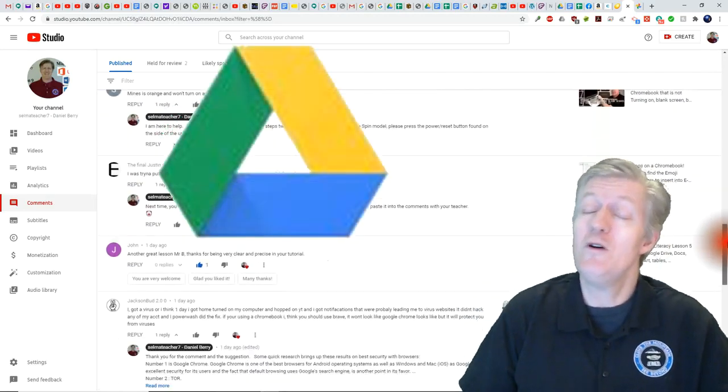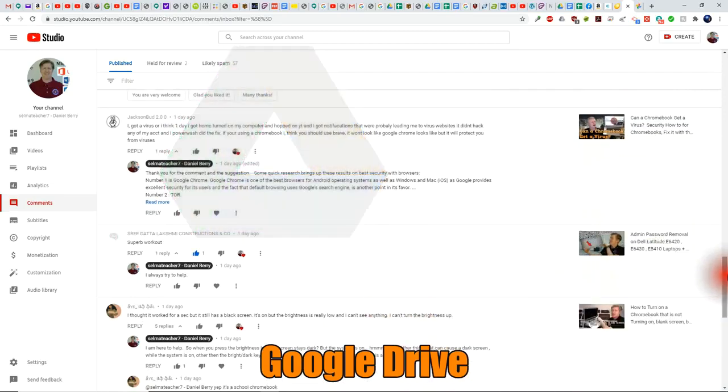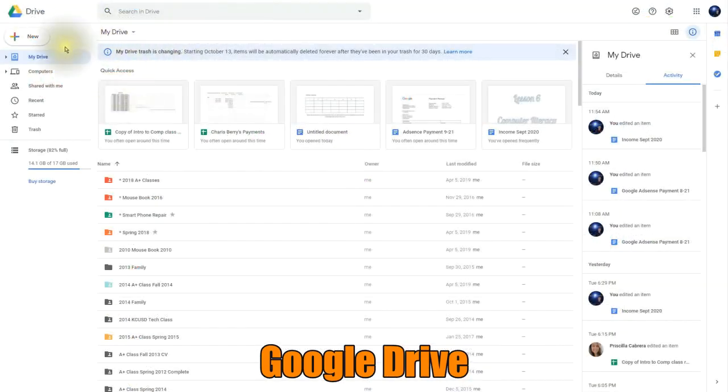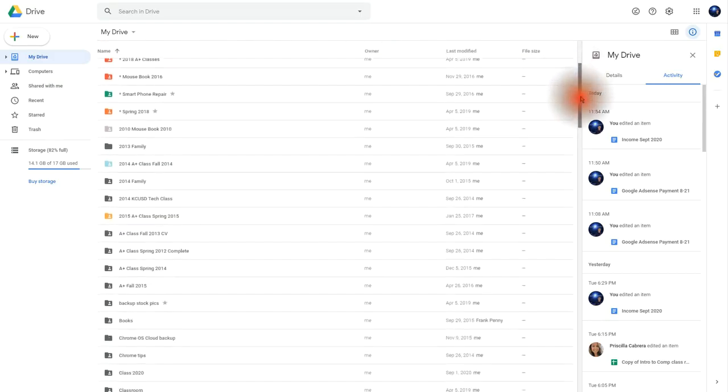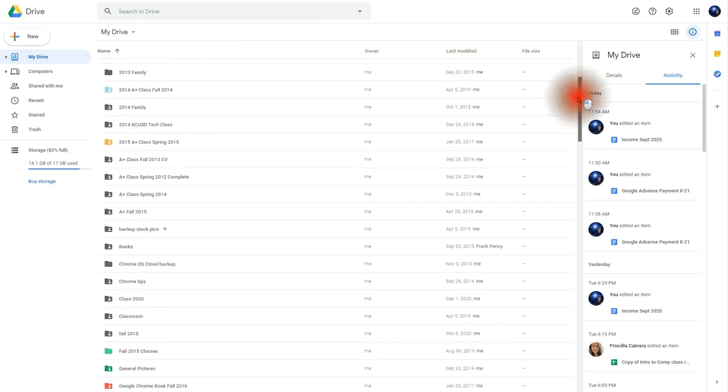So let's dive into the Google Drive. So here we are in my Google Drive. Now what's really nice about this is at the very top here we have the quick access, so any work that you've been working on recently will show up there. And then if we scroll down a little bit, you can see all the folders and all your other work will be down there. Now you can sort it alphabetically or by last modified, as well as by even file size.